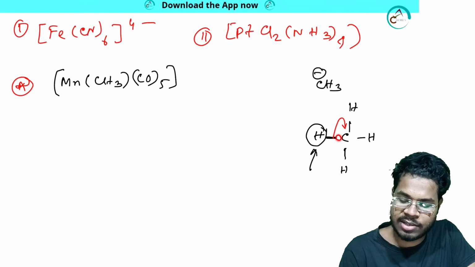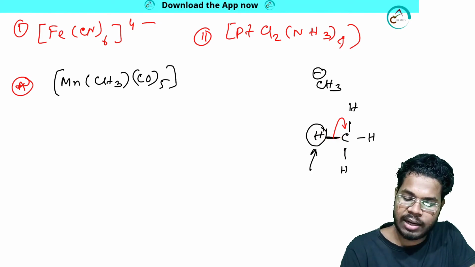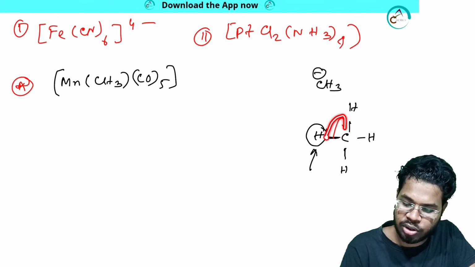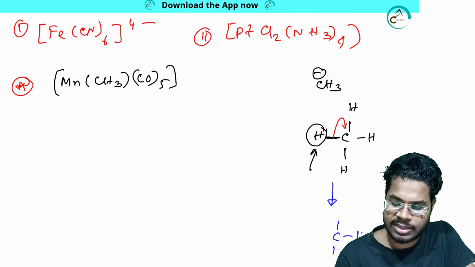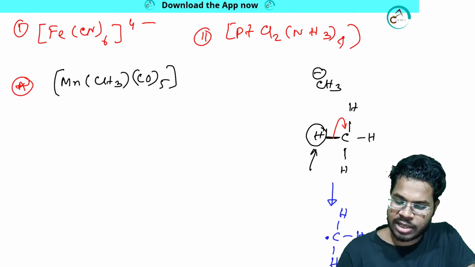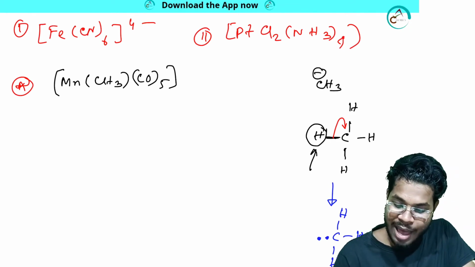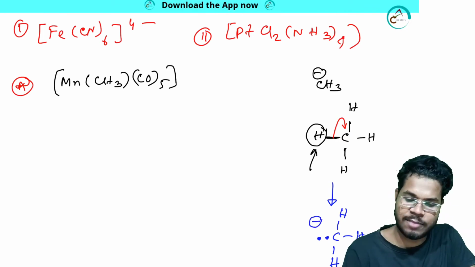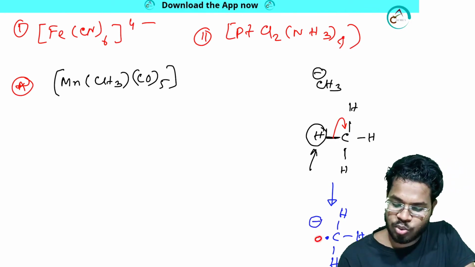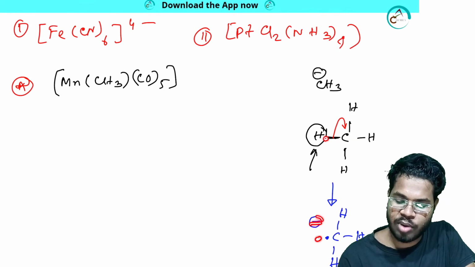So carbon has its own electron right now, and it has also got this electron. So what will be the product? The product will be CH3. These 3 hydrogens will be the same as in the previous one. This is carbon's electron and this is hydrogen's electron. As this electron is coming to carbon, this is why there is a negative charge.